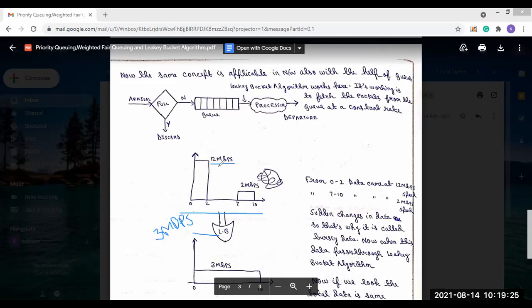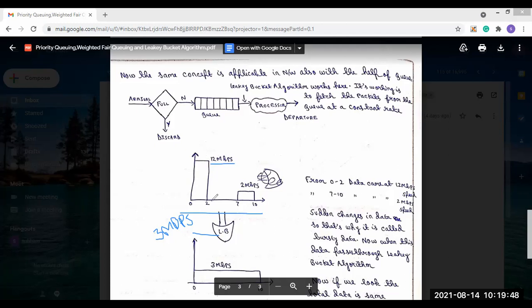When the data goes out through the leaky bucket algorithm, it is at a fixed rate. But one thing we must keep in mind is that the amount of data present in the bursty traffic must also be present in the fixed rate traffic. The same amount of data should be present, with no changes in data.